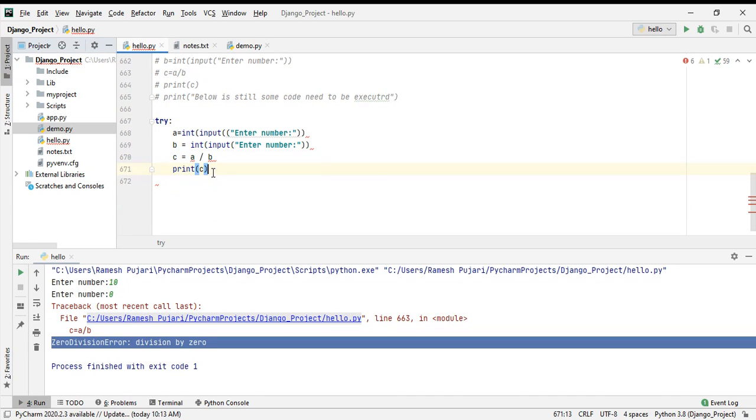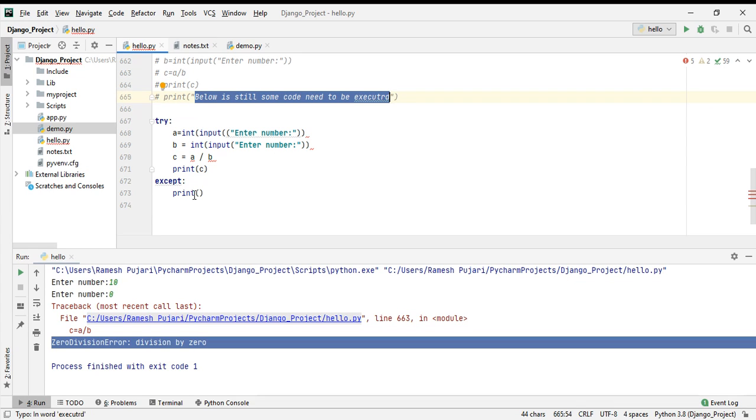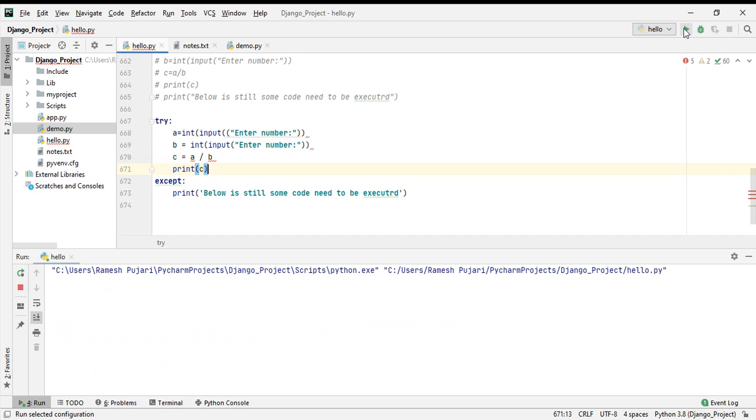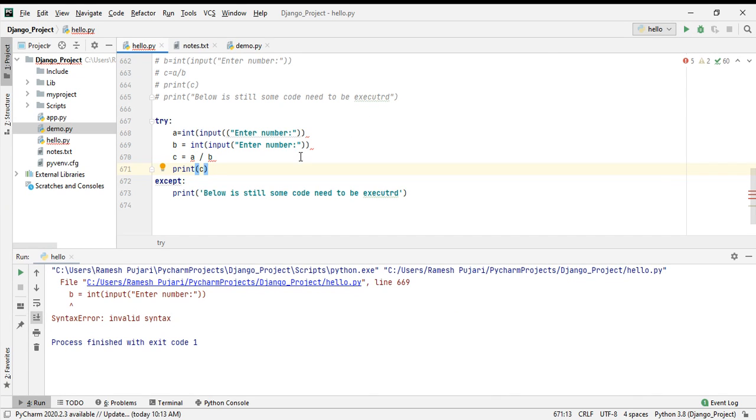What happens if any error occurs in this case? I have to handle that case. We have the keyword called except. In except I want to print the rest of the lines, so I will copy this one. Now I will run this program so you can execute the below lines as well. Okay, error: invalid syntax. One second.